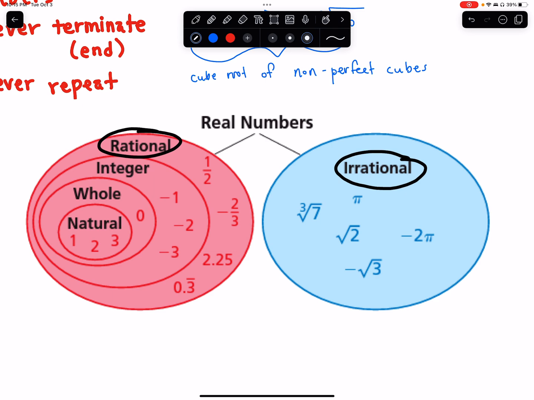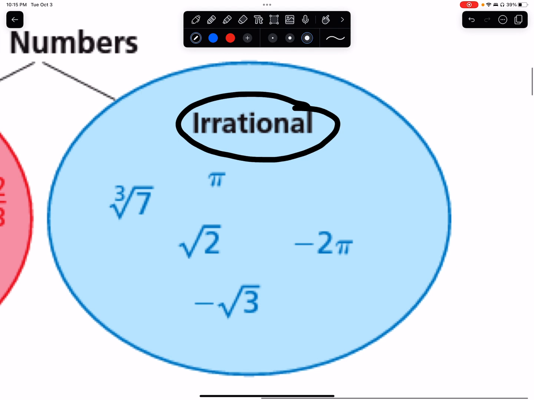What exactly is going on? Well, let's look at the blue side first, irrational numbers. All the possible irrational numbers in the world, in the universe, basically all belong to the same group. It's just the big group of irrational numbers. That's why there's one blue circle here, and the word irrational is on the inside.